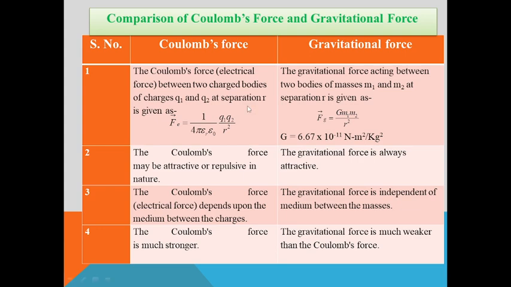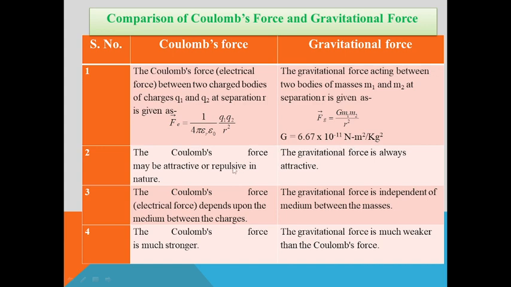Coulomb force is between two charges separated by a small distance, and here two masses of the body are separated by a small distance. And like Coulomb's force, we have a constant. Here G is called the gravitational constant, and its value is mentioned here.